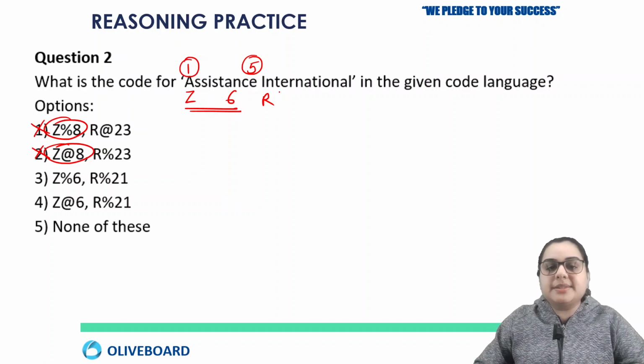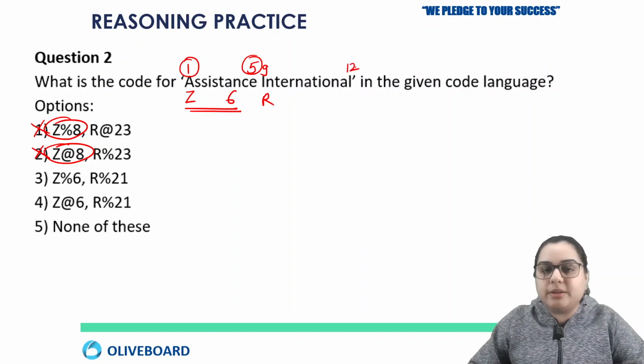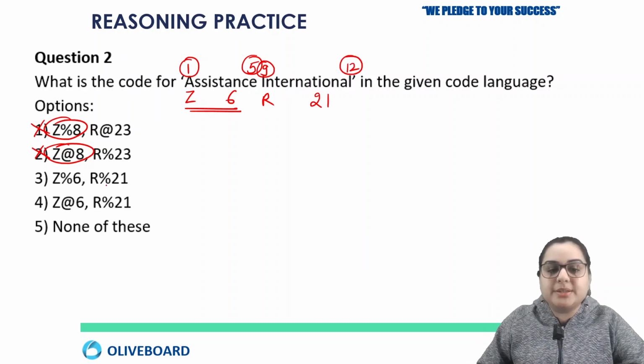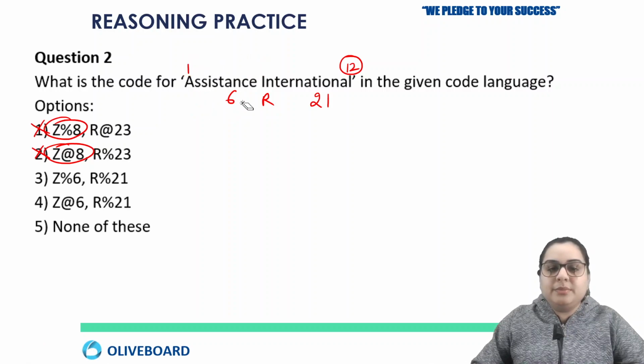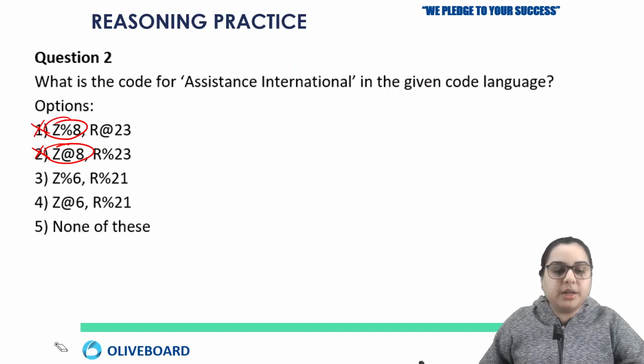In the second word, international, the position of I is 9 and L is 12. So 9 plus 12 will be 21. It is there in both the options. So what are we left with? Just counting the number of alphabets. We know the answer will be one out of the third and fourth.